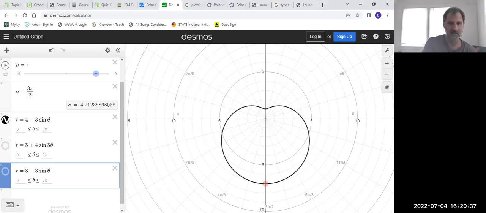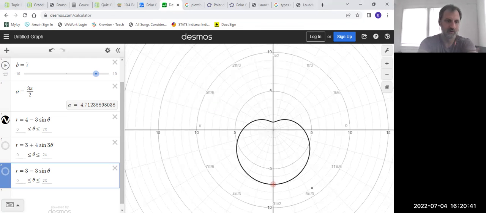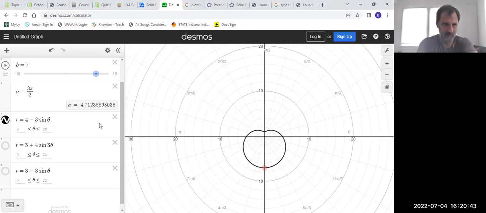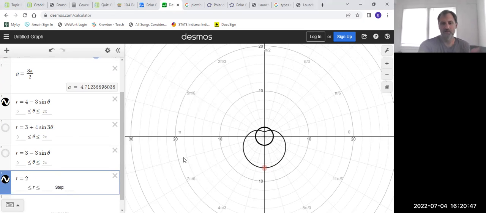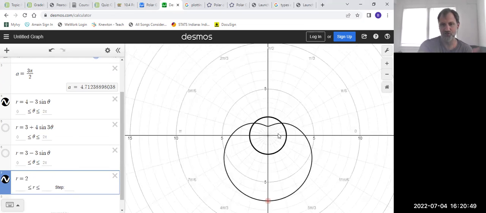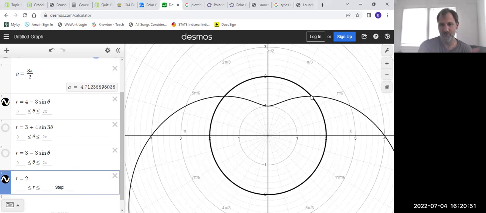So I got this guy, and I want to know when it intersects with r equals 2. Let's take a look. Okay, so it looks like visually I've got 2 points of intersection here. And it doesn't necessarily look like they're going to be nice, so we'll just have to deal with that and follow it where it takes us. So first thing I would do is just to put the 2 equations together.